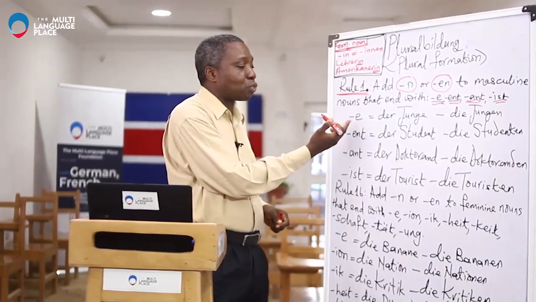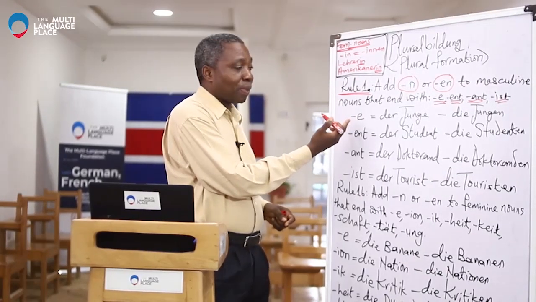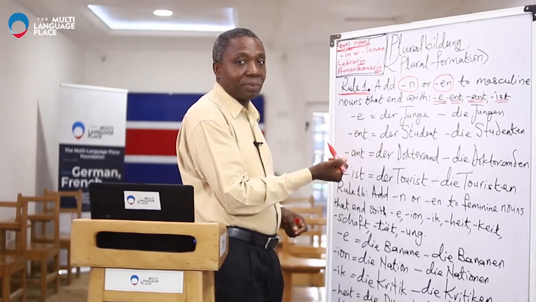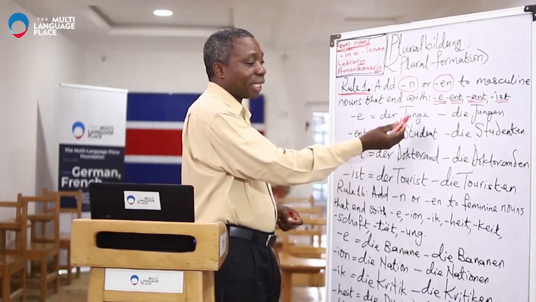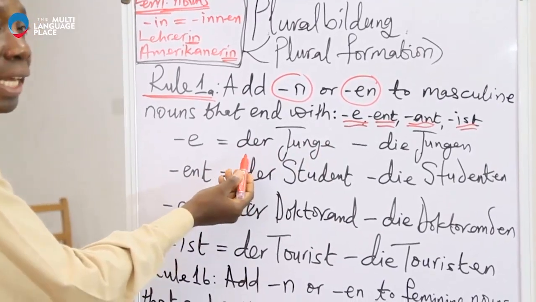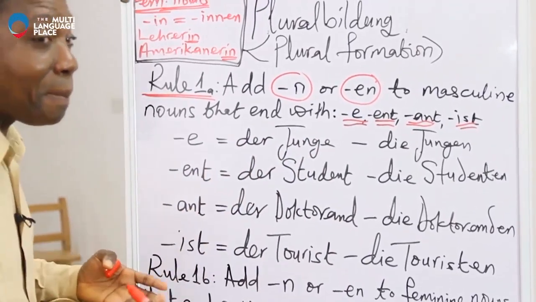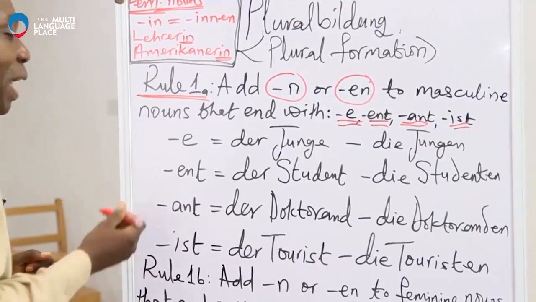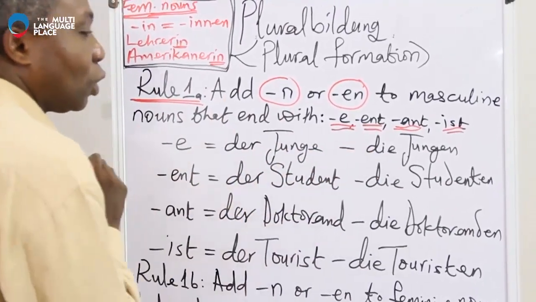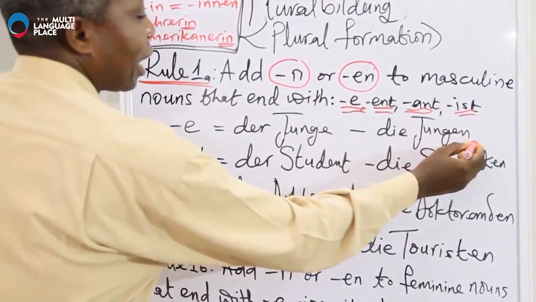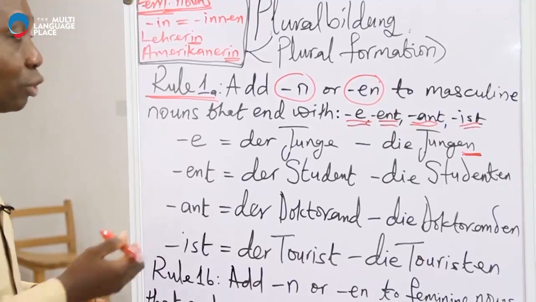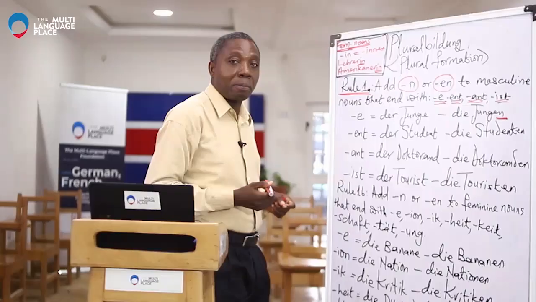So we start from the first one, which is E. We see that in der Junge. Junge simply means a young boy. You can see der; it shows that it is masculine. So we have der Junge, and then the plural is die Jungen. There is an additional N added to the singular form.